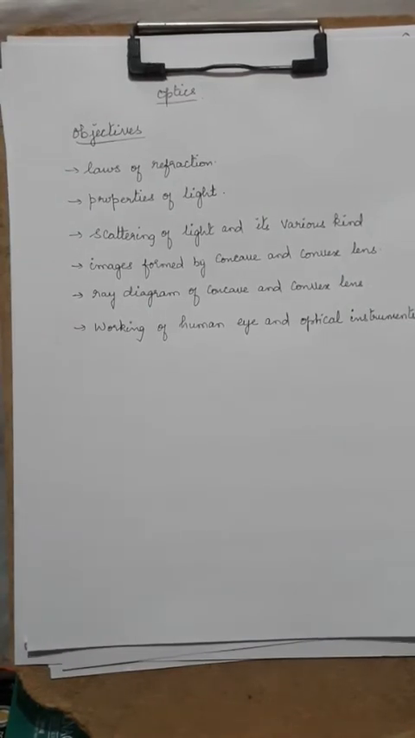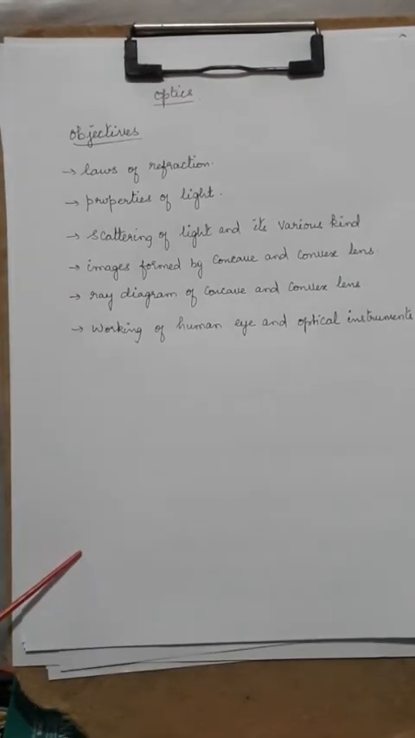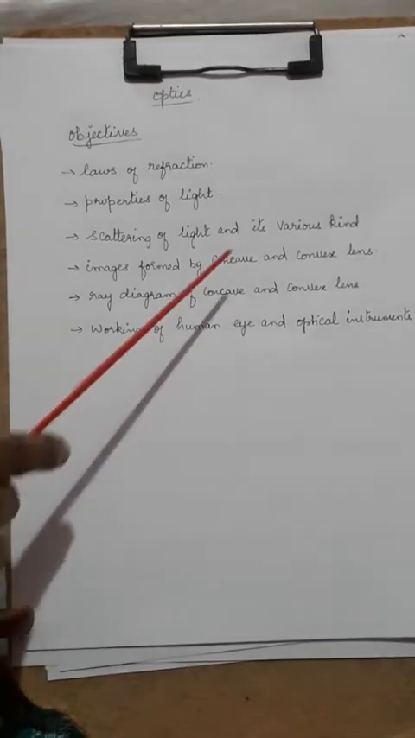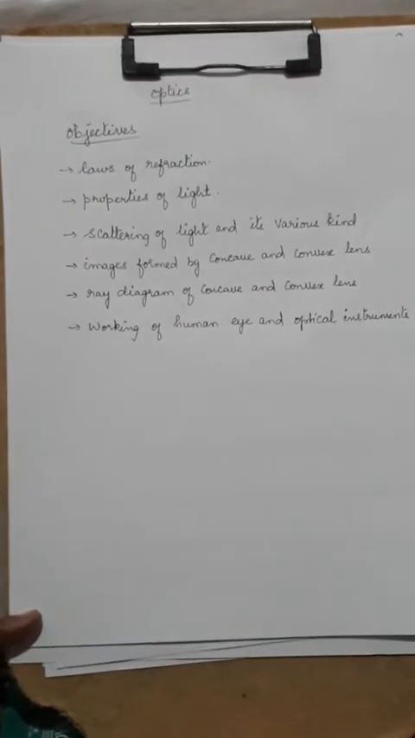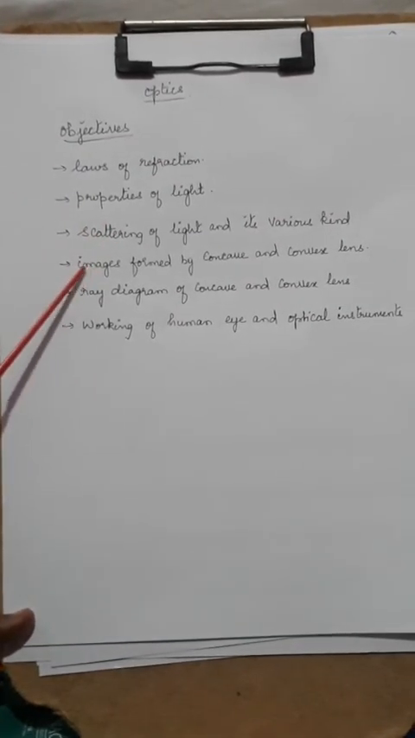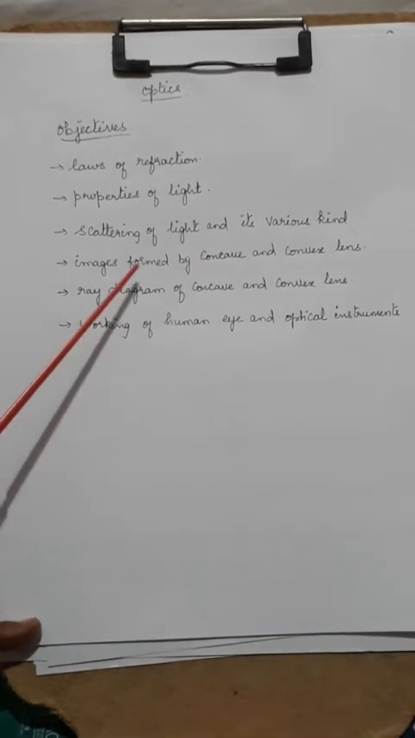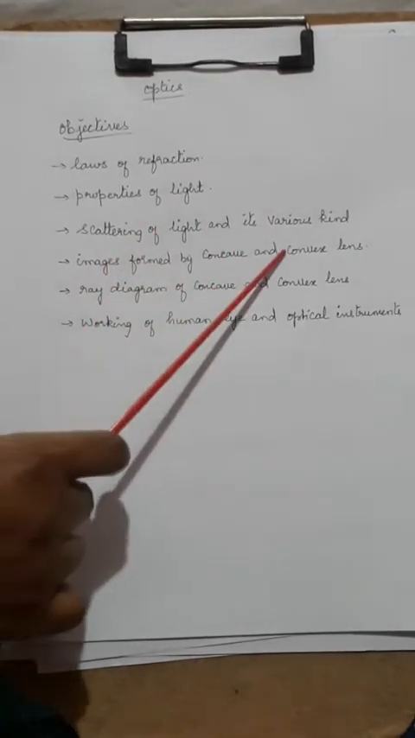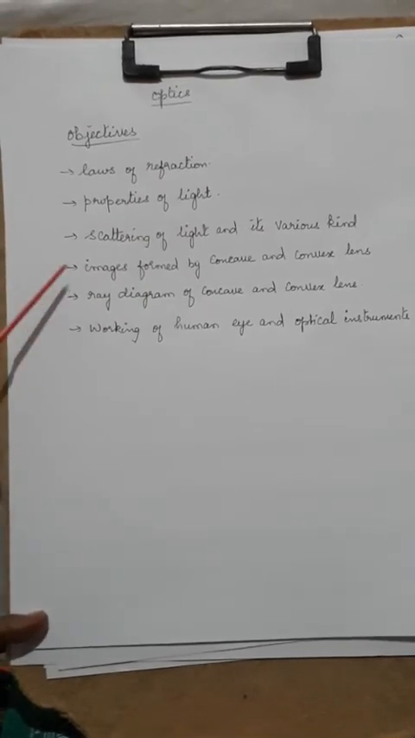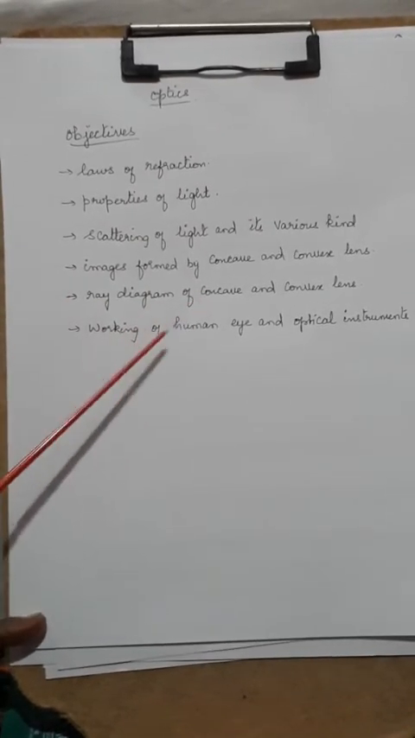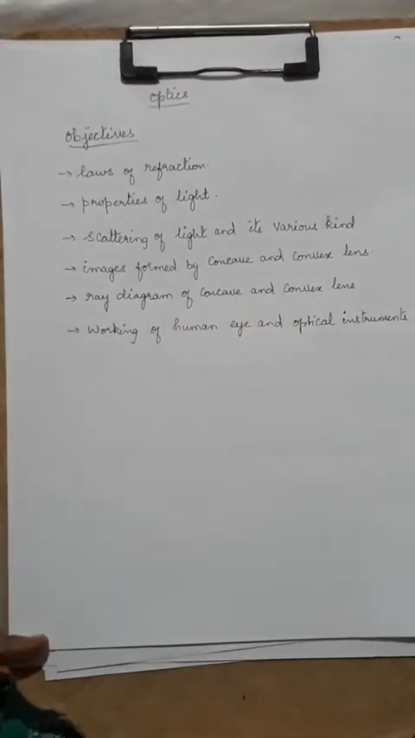Then is about lenses, where you have two kinds of lenses, concave and convex. You will study about images formed by concave and convex lenses, what all the places where images are found, and you will learn how to draw ray diagrams for all those images.